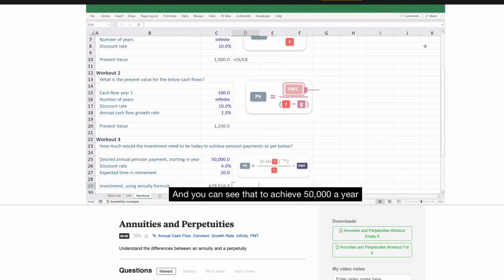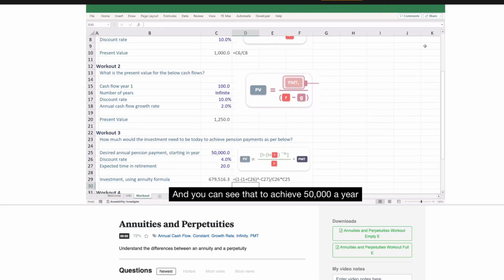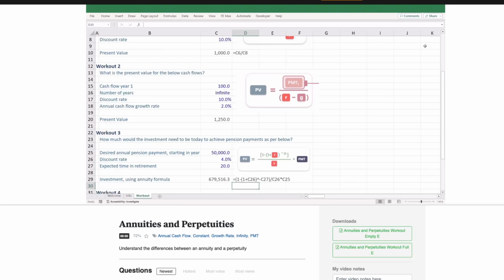And you can see that to achieve 50,000 a year for 20 years at 4%, you would need a huge pension pot of £679,000 or dollars, and that is the present value of that annuity.